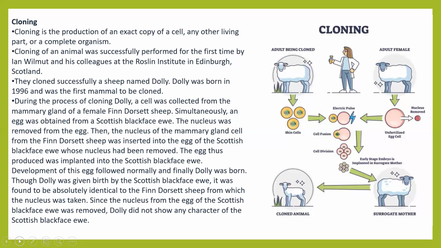Now the term cloning also comes up, and there is no need to confuse it with recombinant biotechnology. Cloning is asexual reproduction where we get an exact copy, with no variation. Cloning is the production of an exact copy of a cell, any other living part, or a complete organism. Cloning of an animal was successfully performed for the first time by Ian Wilmut and his colleagues at the Roslin Institute in Edinburgh, Scotland.